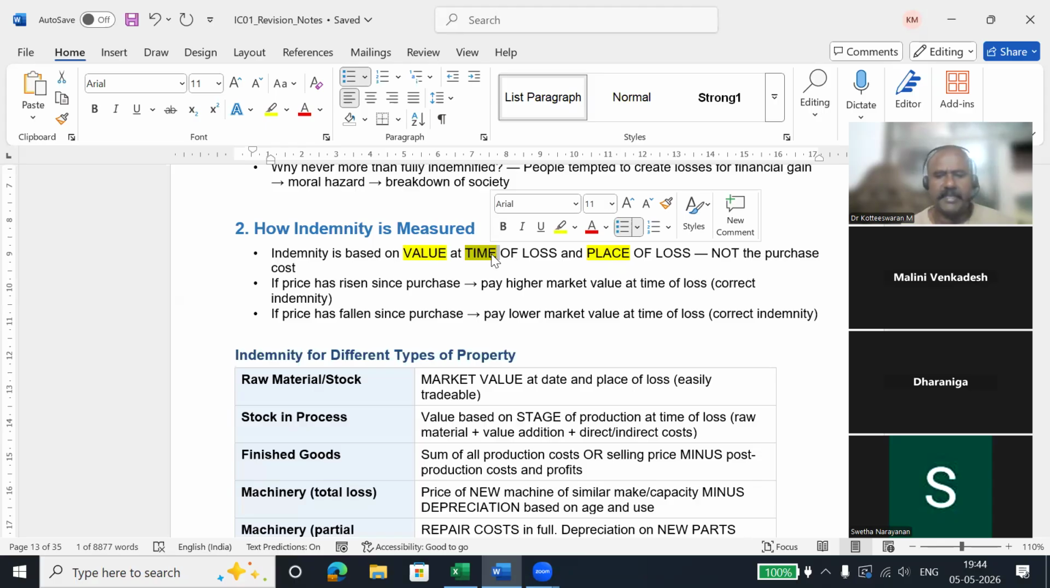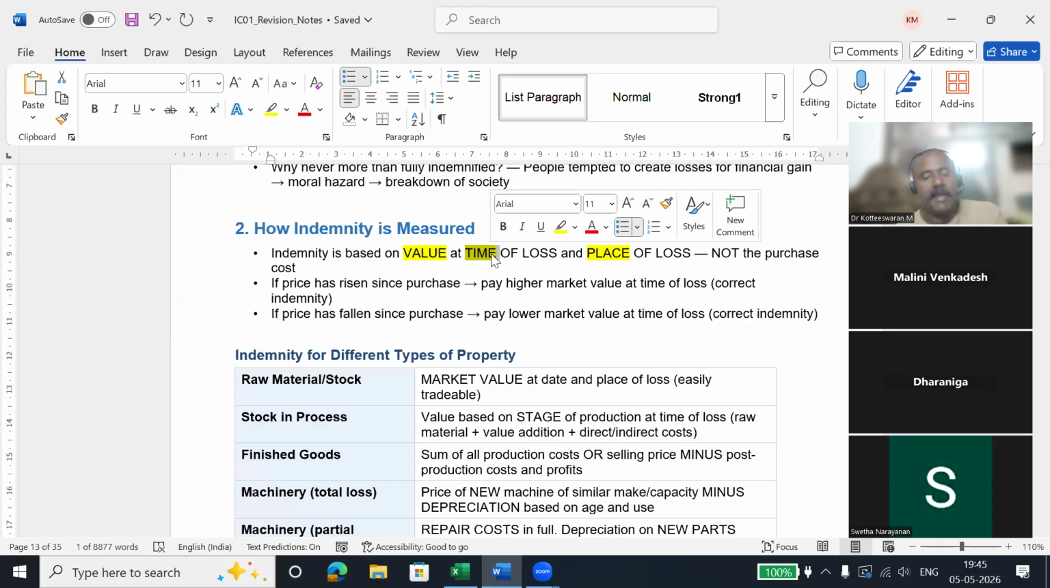So after 5 years, I lost the gold article. I lost that ring. The insurance company cannot say that you just purchased it for 10,000 rupees and so they will give 10,000 rupees. They cannot say that. The value of that gold at the time of loss, after 5 years, would have appreciated. Maybe it would have gone to 20,000 rupees also. So at that time, the insurance company should pay that 20,000 rupees to me.